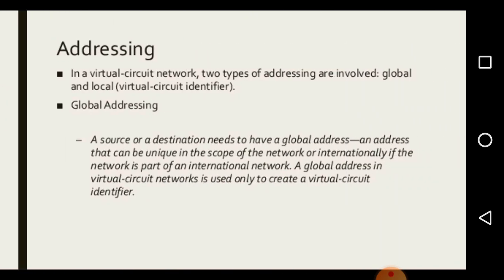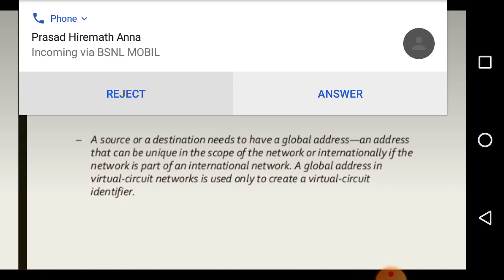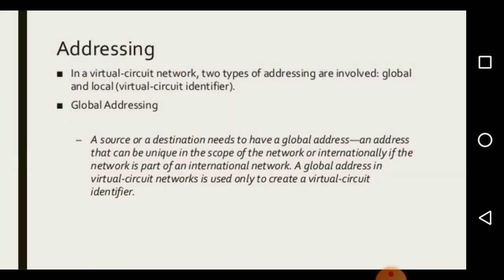Next, addressing of virtual circuit network. In a virtual circuit network, two types of addressing are involved: global and local. Global addressing. A source or destination needs an address that can be unique in the scope of the network, or internationally if the network is part of an international network. A global address in virtual circuit networks is used only to create a virtual circuit identifier.